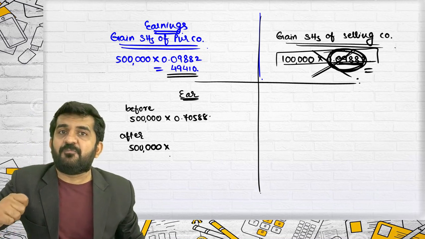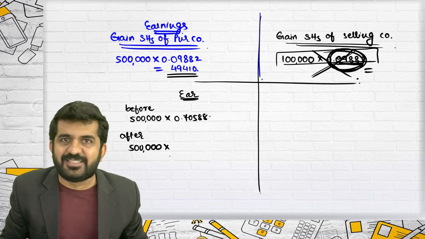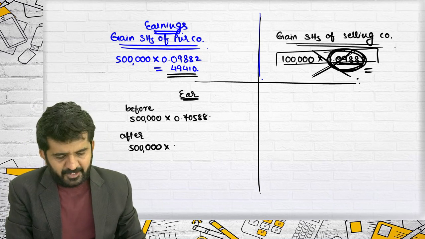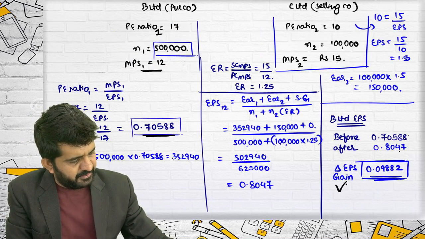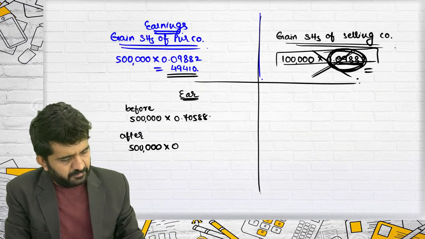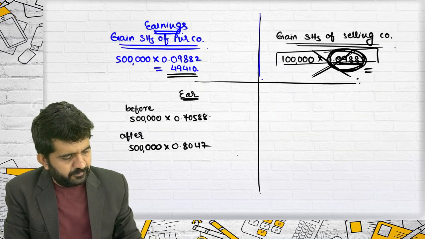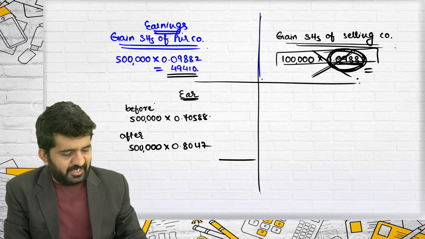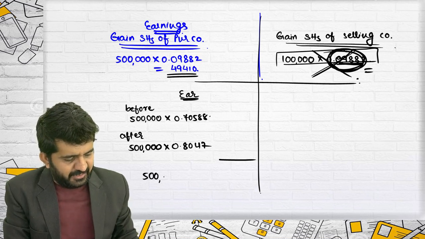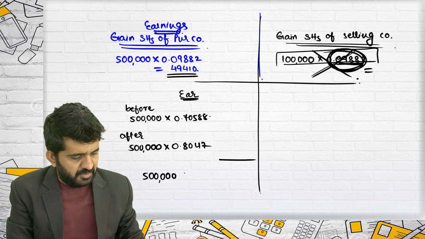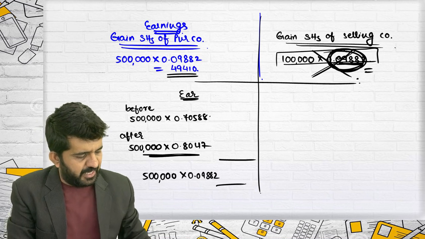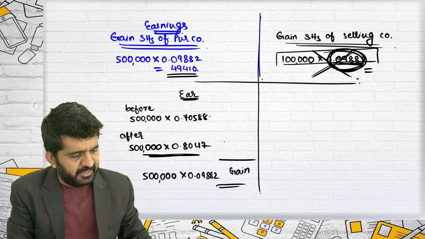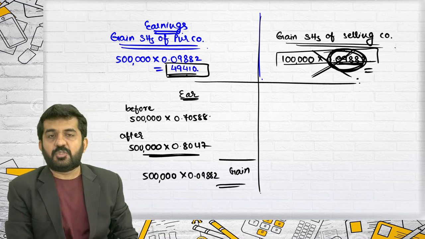The number of shares of purchasing company shareholders remains the same, multiplied by the new earnings, 0.8047. I think you clearly understand this. So 5 lakh can be taken as common, multiplied by the difference between these two, 0.09882. After figure is higher, so this is ultimately gain, which is nothing but 49,410.